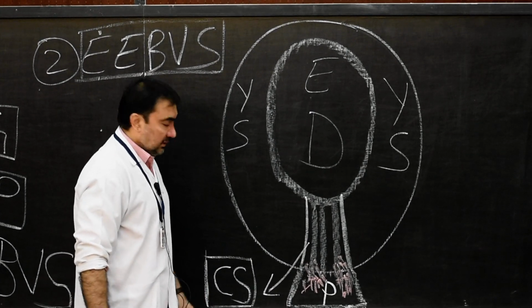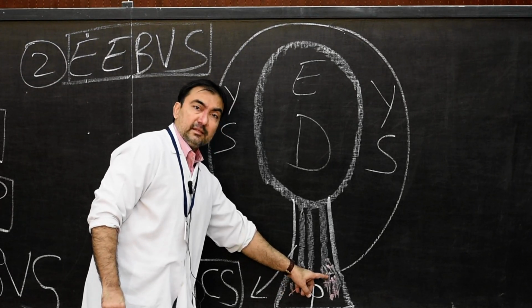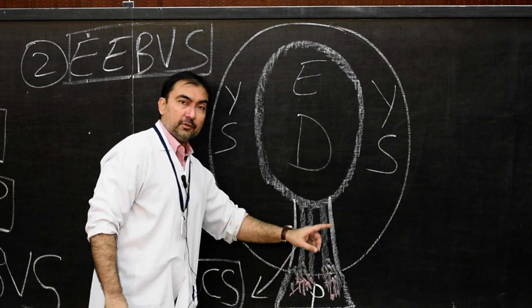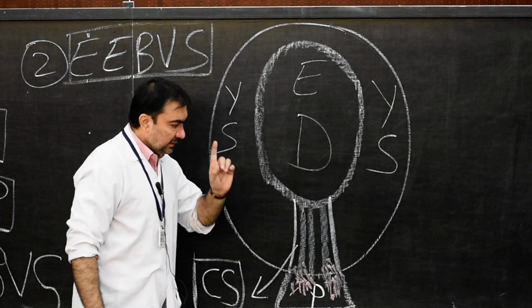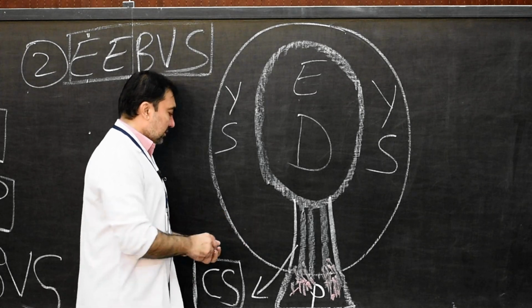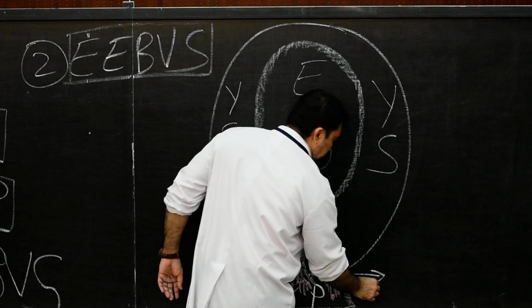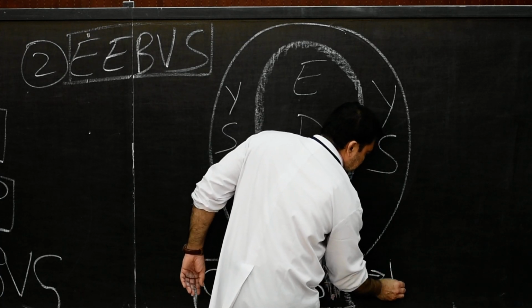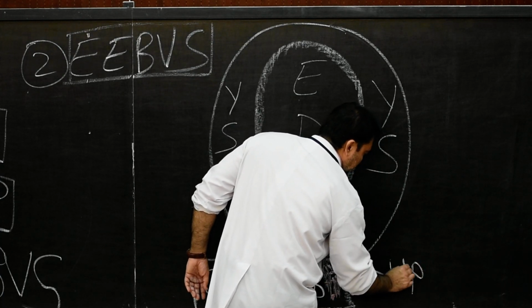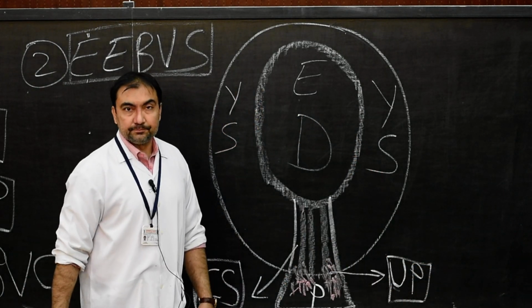So those capillary networks which are present within the connecting stalk and the chorion, in the extra embryonic blood vascular system, will be known as which plexus? We are going to name this plexus. It will be known as umbilical plexus. This is the umbilical plexus.